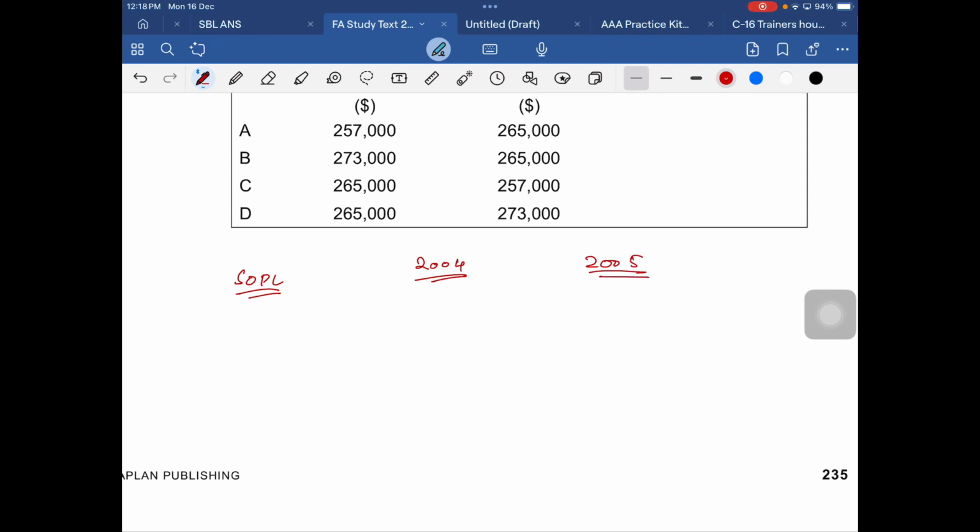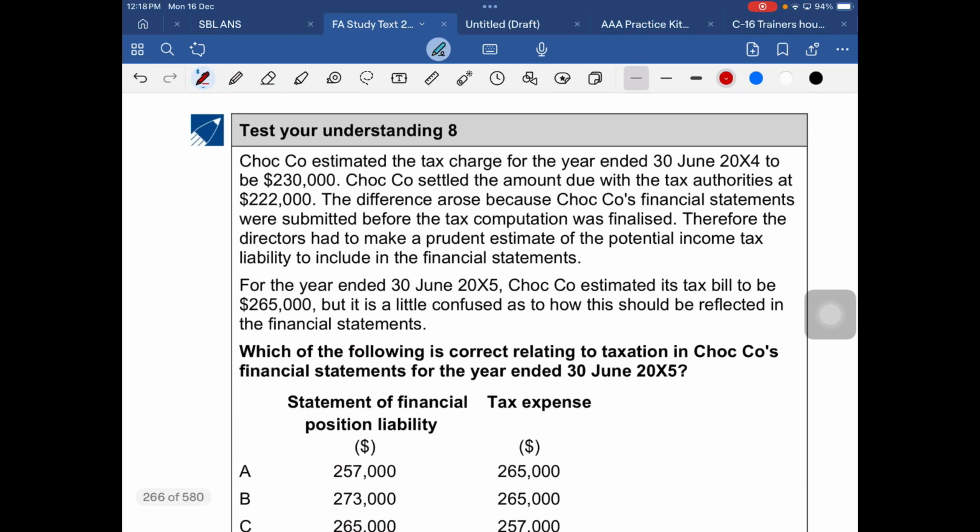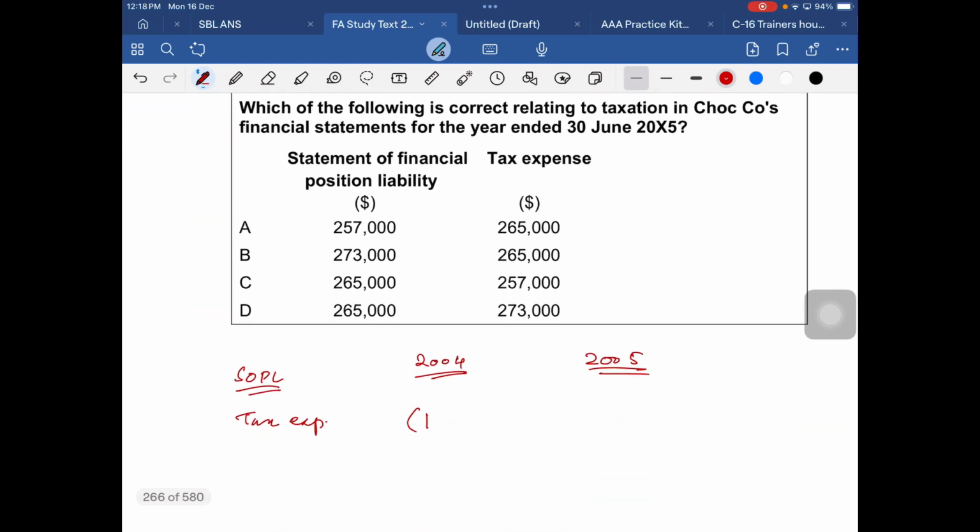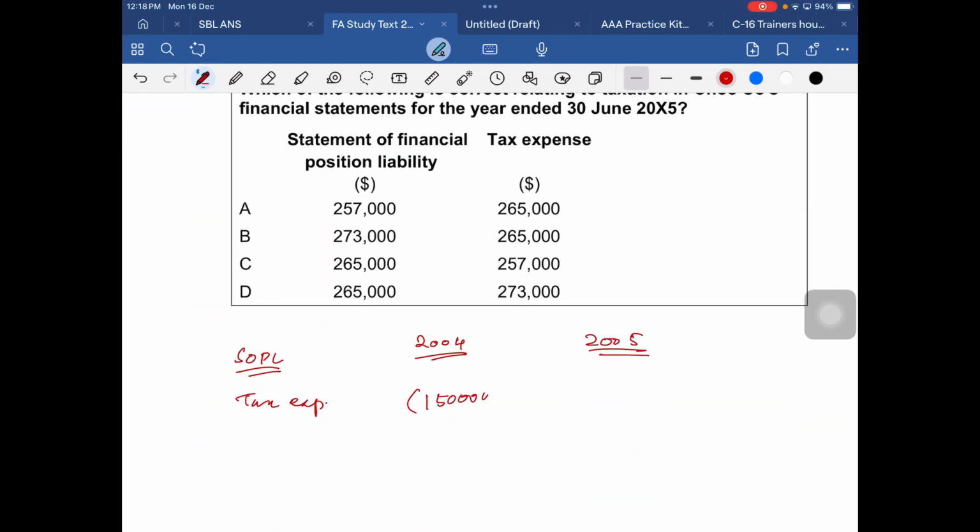So in SOPL, tax expenses in 2004, how much did we take? 150,000, because we didn't know, right? But in the next year we knew, and we took the 13,000 plus the current year charge of 165,000. That would be 178,000.